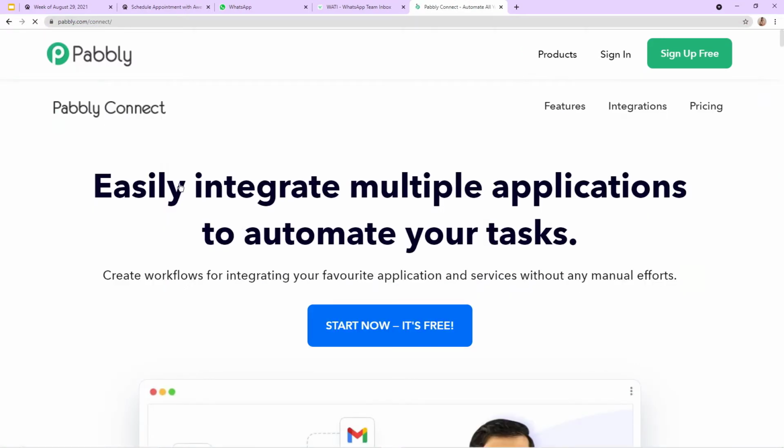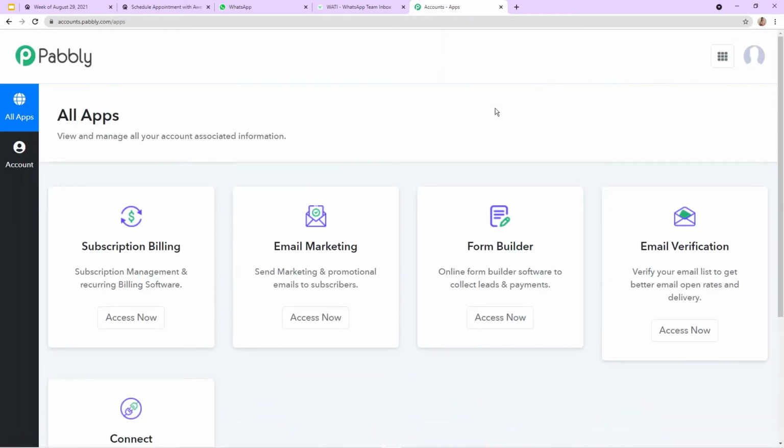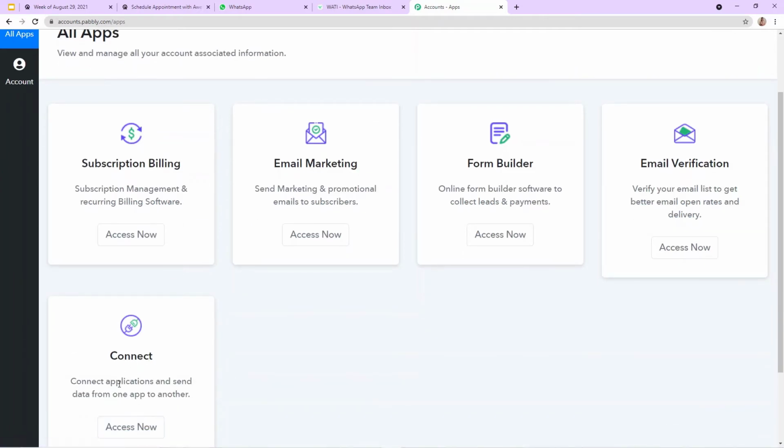After clicking on connect, you can see this is the landing page of Pabbly Connect. Here on the landing page, I'm going to click on sign in, as I've already created an account in Pabbly Connect. But if you are a new user, you can also create your account just by signing up for free in 2 minutes. So let's click on sign in, and here you can see this dashboard will appear. To continue with the workflow, I'm going to scroll down here on connect and click on access now.